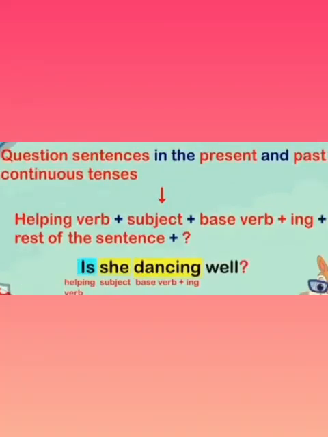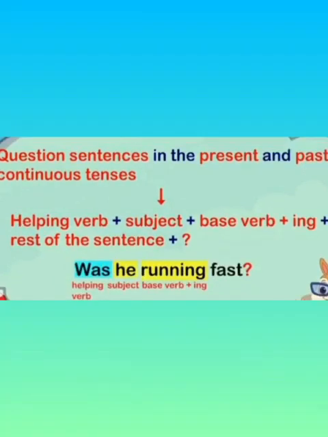Now questions are formed in present and past continuous tense by using helping verb plus subject plus base form of verb plus ing form, and then the rest of the sentence, and we end it with a question mark. For example, is she dancing well? Here is is the helping verb, she is the subject, and dancing is the verb with ing form. Let's see another example. Was he running fast?